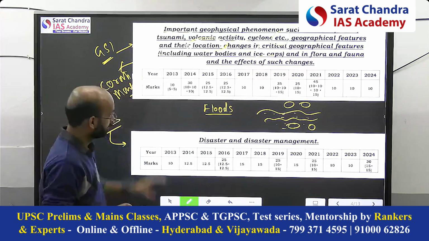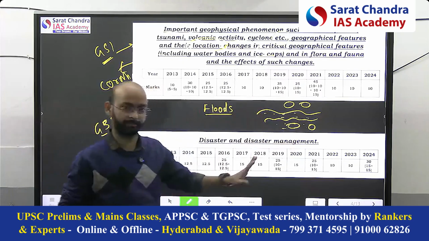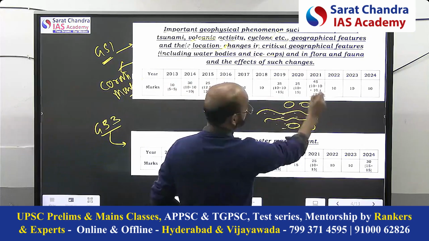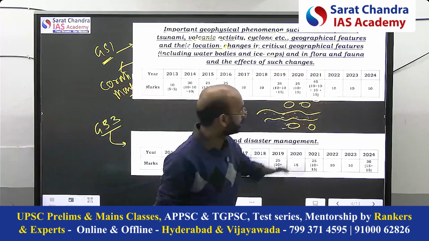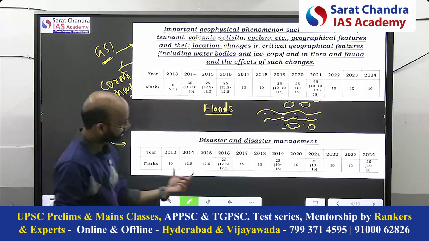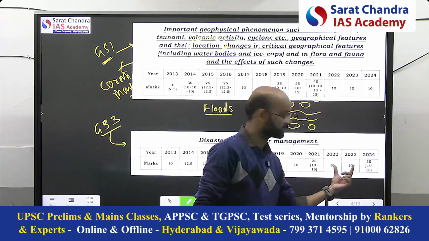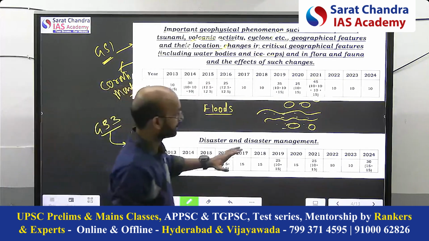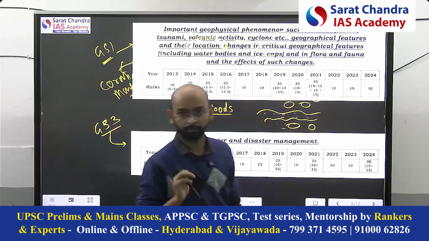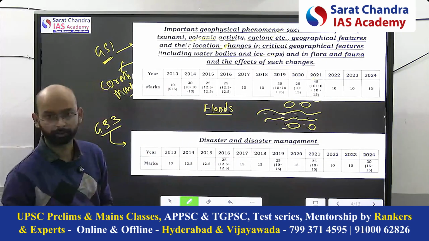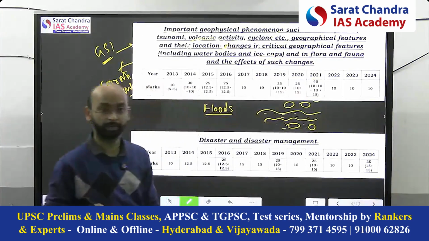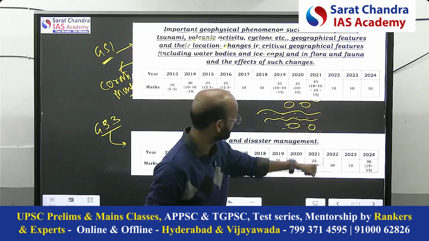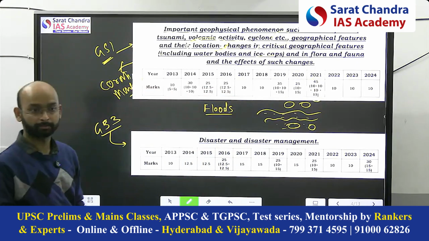That's the first part. The second part is disaster and disaster management. The weightage we see is that every year sometimes 35 marks, sometimes 45 marks they are asking; from 2020 to 23, 10 marks. Here you can see sometimes 25 marks, sometimes 30, sometimes 10. One question is compulsory here. So if we prepare this topic, at least 20 marks are assured. Sometimes it can even go higher, 50 marks also. The minimum is 20, and the maximum went in 2021: 45 plus 25, which is 70 marks.